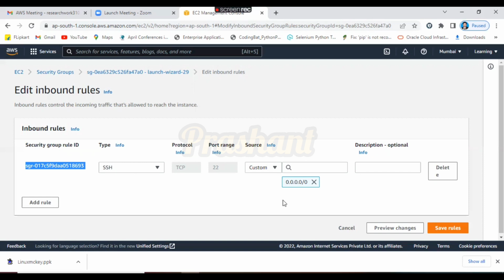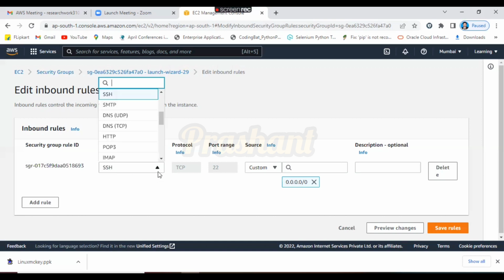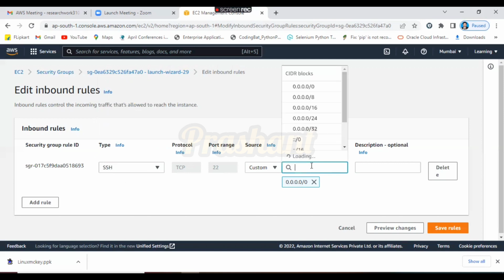Got it? Now, see here, if you select SSH, automatically it will take the protocol for SSH as TCP and the port range as 22, right? No need to select the port number and protocol separately. But if possible, try to remember the port number of SSH. Got it?